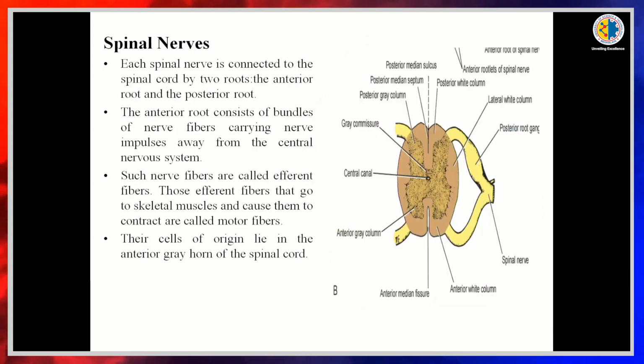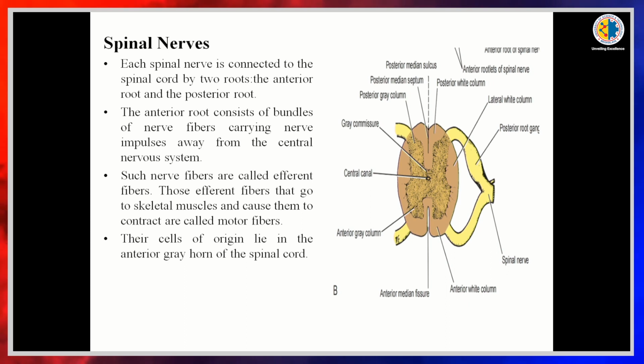Then coming to the spinal nerves, each spinal nerve has two nerve roots, anterior and posterior. The anterior nerve root carries information away from the central nervous system, so it is known as efferent or motor fiber.